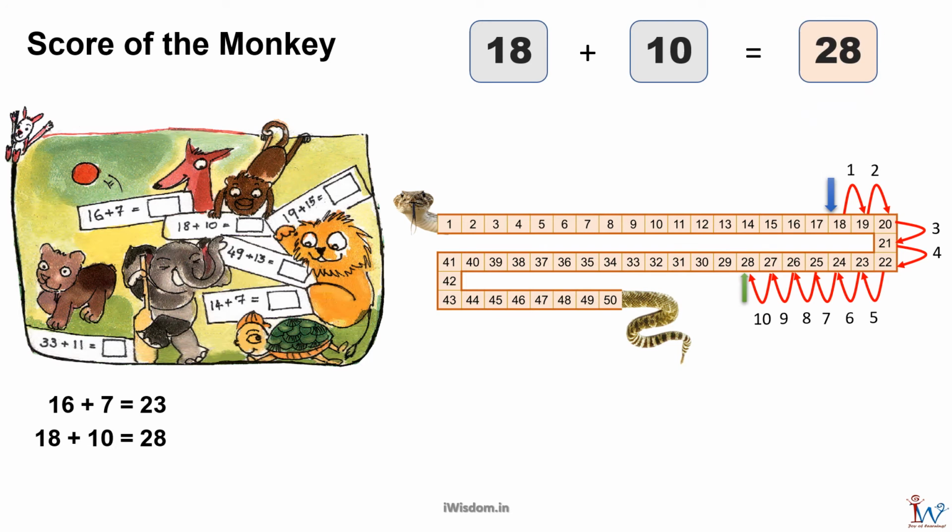Mr. Wiz, when we have bigger numbers, can't we count in tens first and then ones? I mean we can jump directly from 18 to 28. Yes, that is a well-thought shortcut. For that you must be familiar with counting in tens.